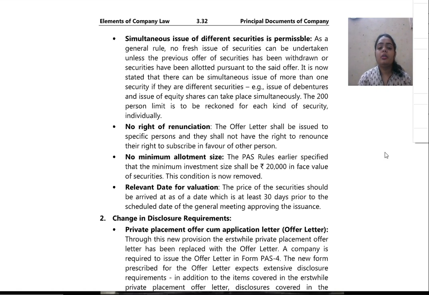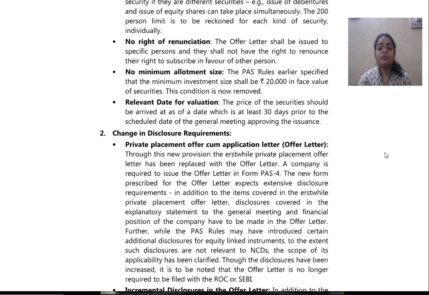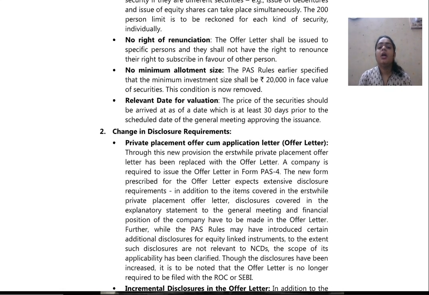No right of renunciation. The offer letter shall be issued to specific persons and they shall not have the right to renounce their right to subscribe in favor of another person. So what do you mean by no right to renunciation? Means what? Once the offer letter is issued to a specific person, he shall not have the right to renounce. Renounce means to subscribe in favor of another person.